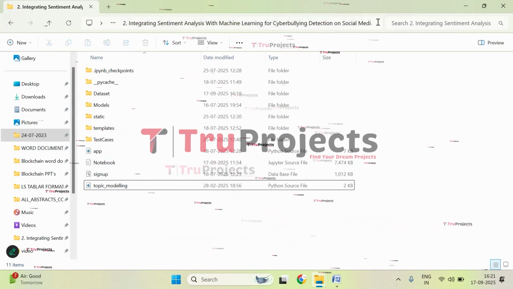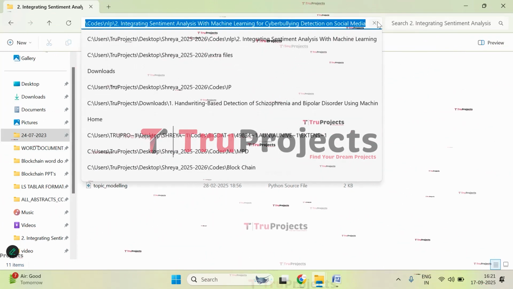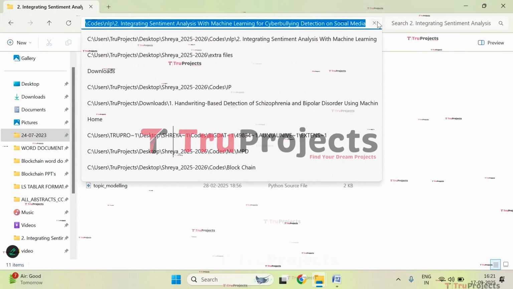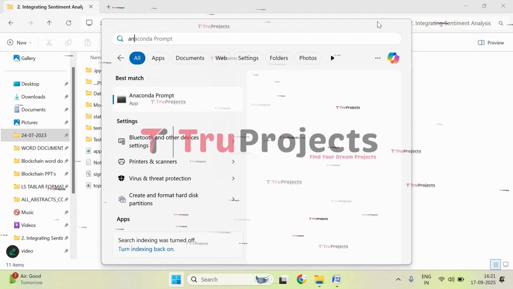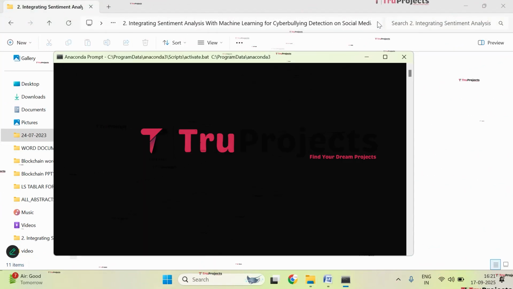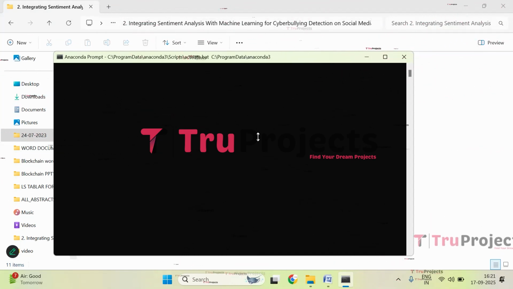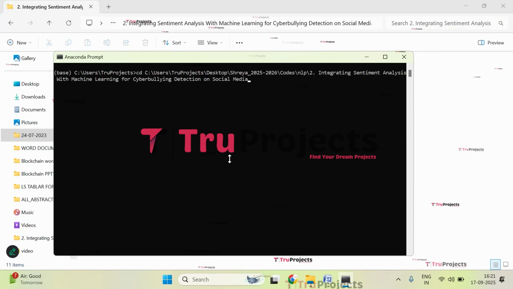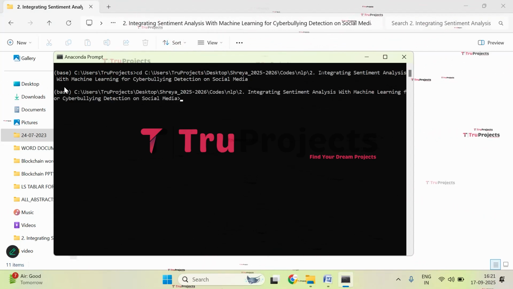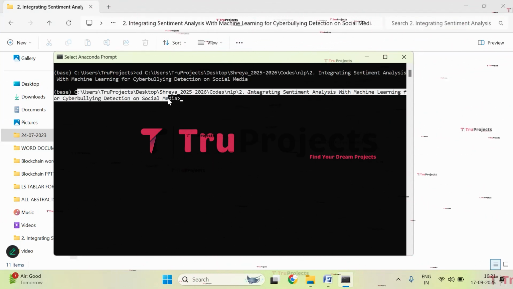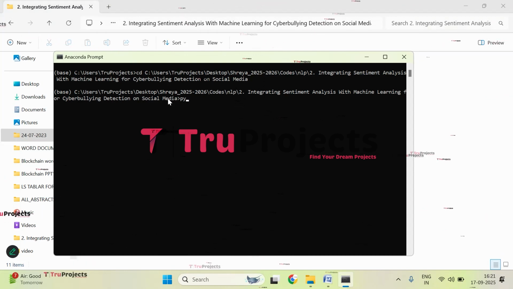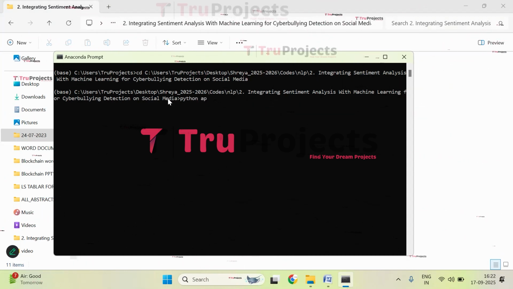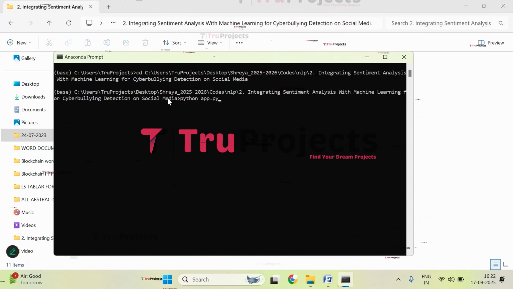Now let's execute. So copy the path of the code folder from the address bar of the file explorer. I've copied it. Now open Anaconda prompt. So it is open. Give the command cd, give the space, paste the copied path. Now click on enter. Here, if you observe, current directory is changed to the code folder's path. Now compile app.py file. So give the command python space app.py and click on enter.